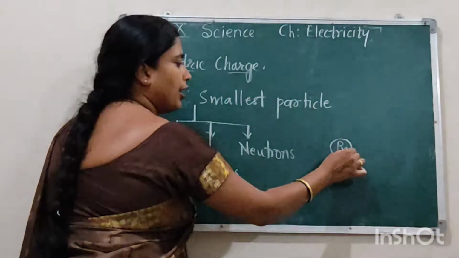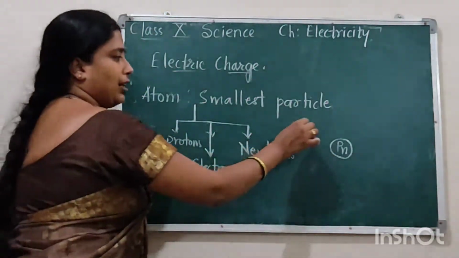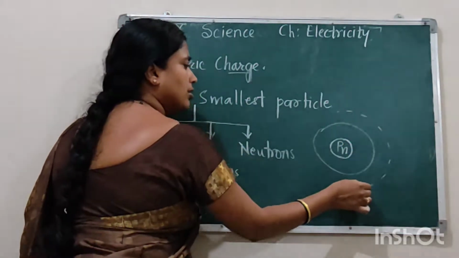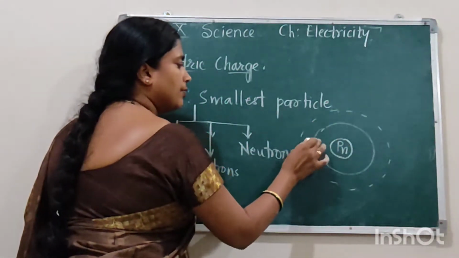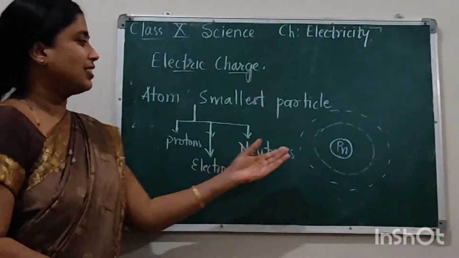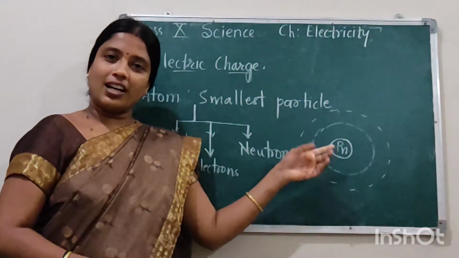Now proton and neutron are present in the nucleus of the atom, and electrons revolve around the nucleus in orbits. Like imagine this as different planets revolving around the sun.